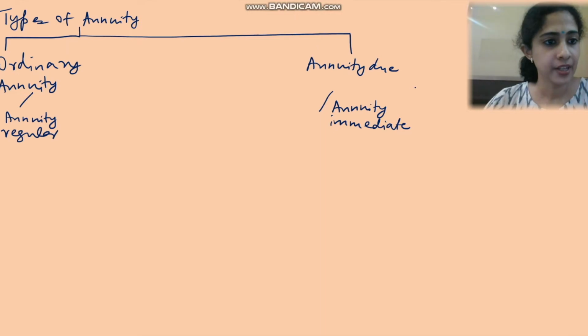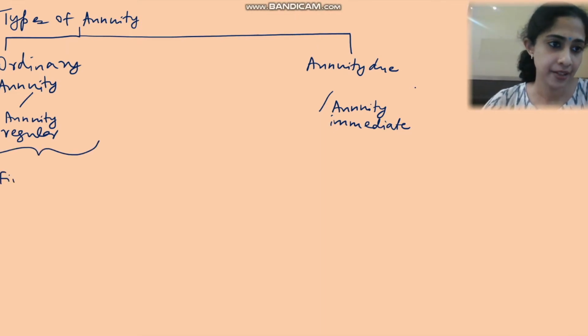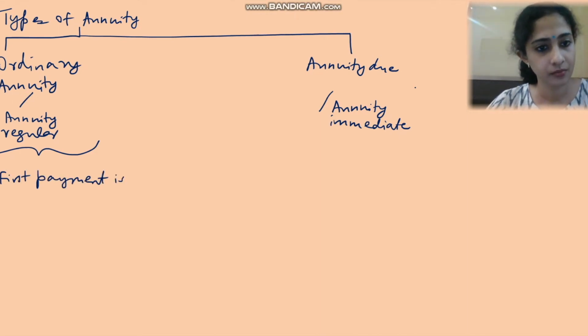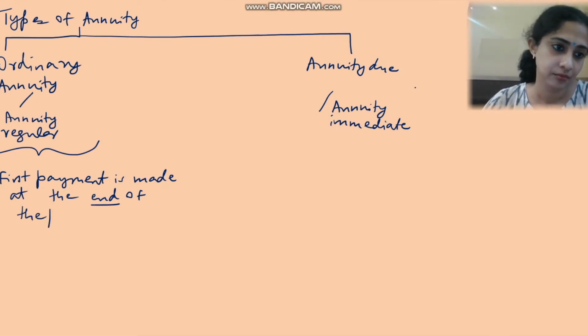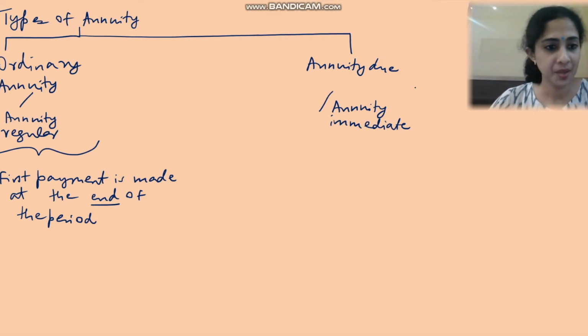In case of ordinary annuity, what happens is you will make the first payment at the end of the period. If it is annual, it means at the end of the first year. So the first payment is made at the end of the period. Okay, let me take some examples.